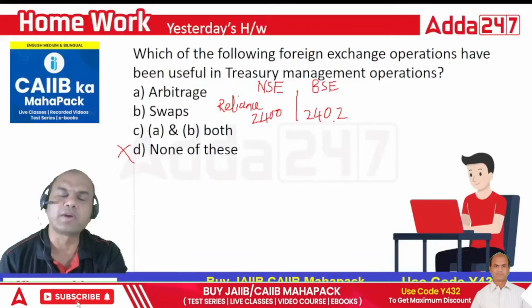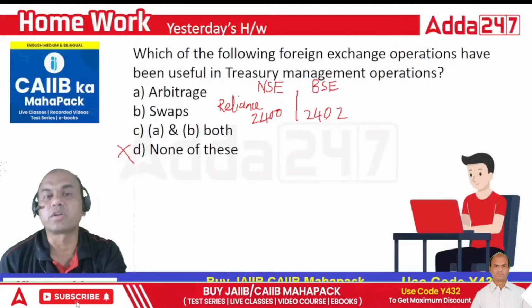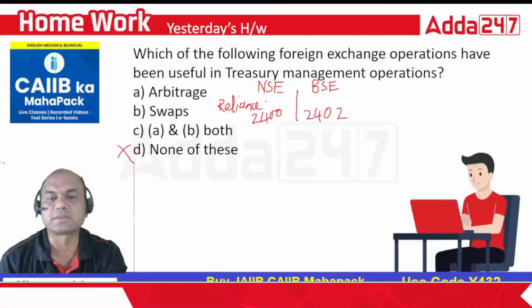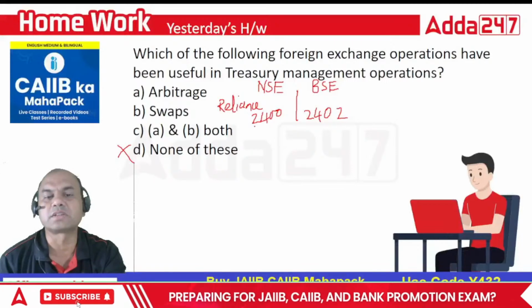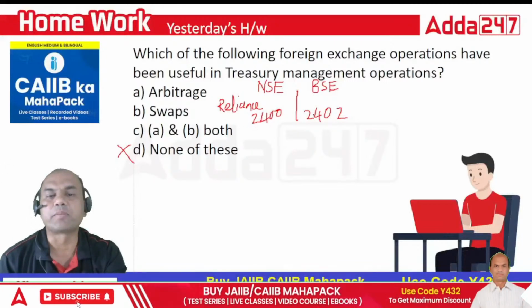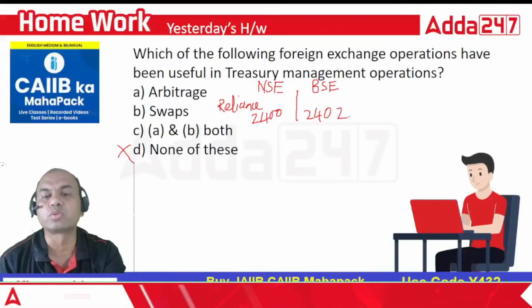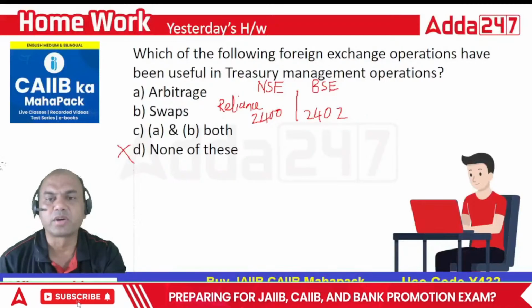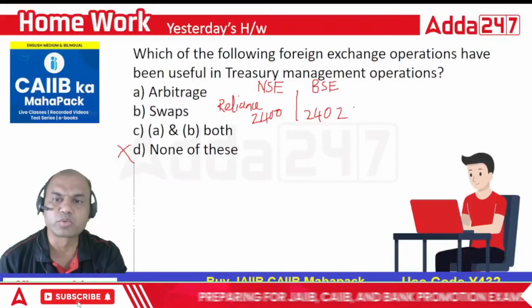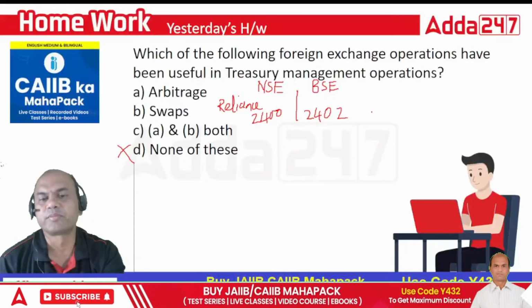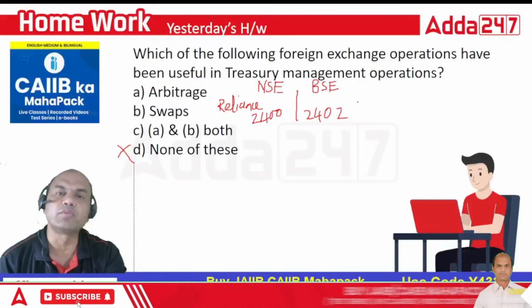If I do that, what will I be earning? If I press the buy button, I'll be paying 100 into 2400, so 2,40,000. If I press the sell button, I'll be getting 2,40,200. So this much I'll be gaining in what period?